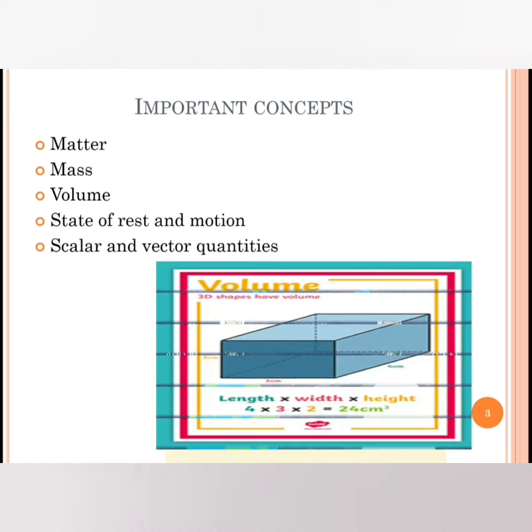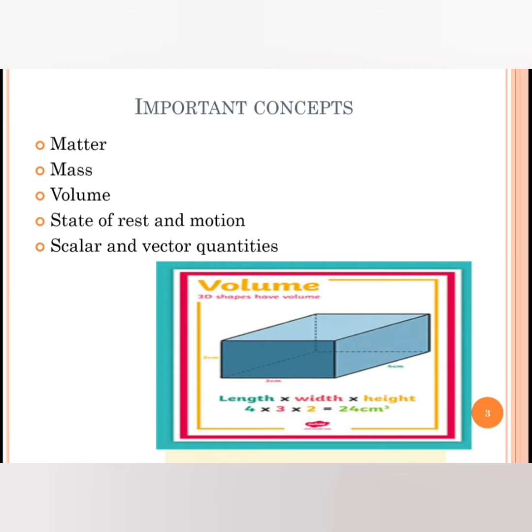The next one is volume. Volume is the amount of space that an object takes up. How do we calculate the volume of a rectangular object? Length into width into height. When we multiply these three quantities, we get how much space that object can take up or occupy. So, that is volume.